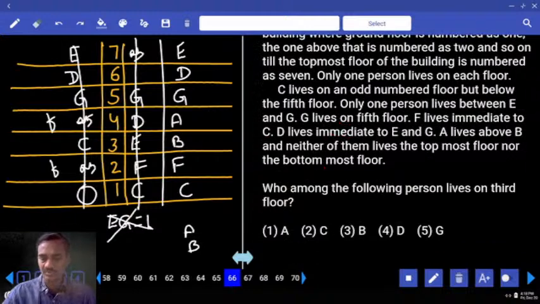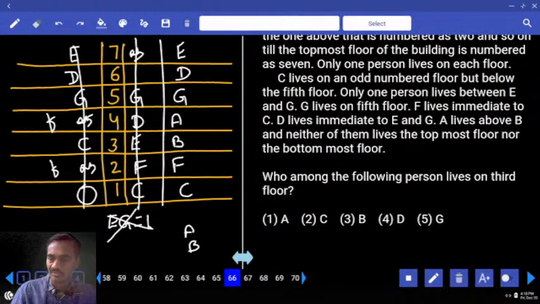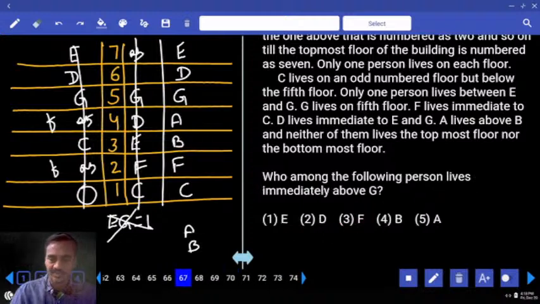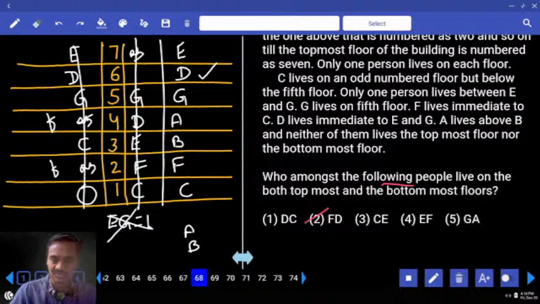Then coming to question number 66. Who among the following persons lives on the 3rd floor? Now he is on the 3rd floor, B, that is choice 3, 66. Then who among the following persons lives immediately above G? Immediately above G, that is D, choice 2, 67.